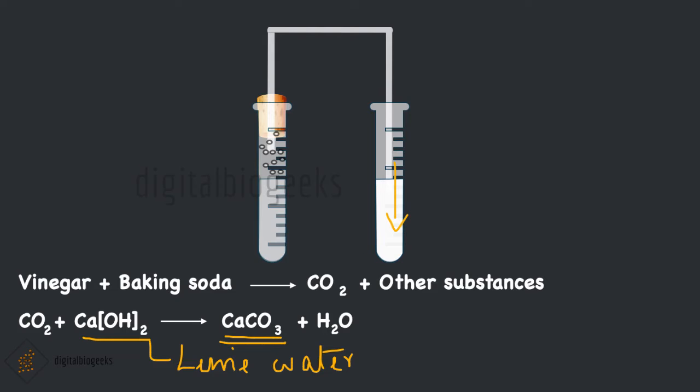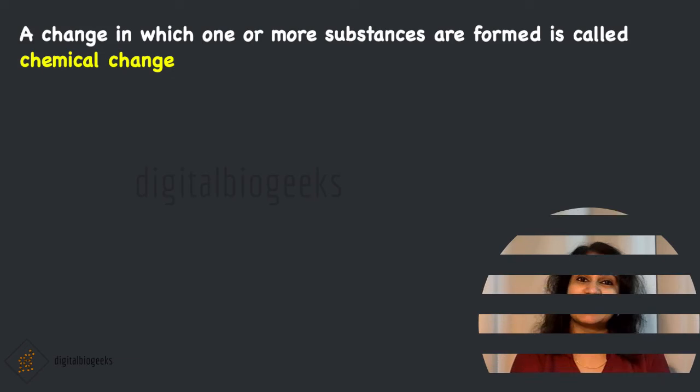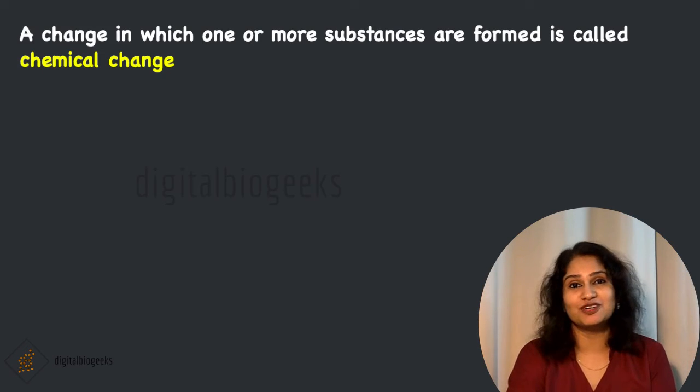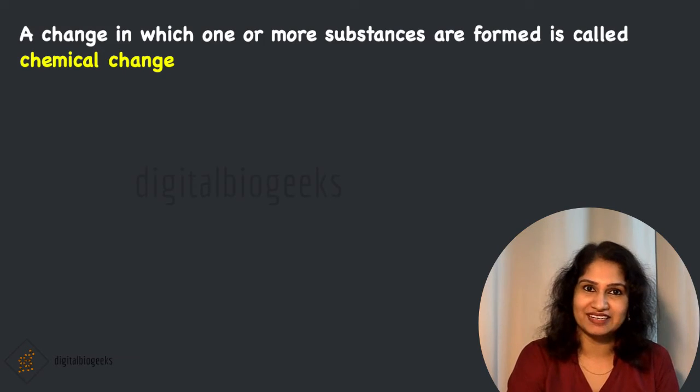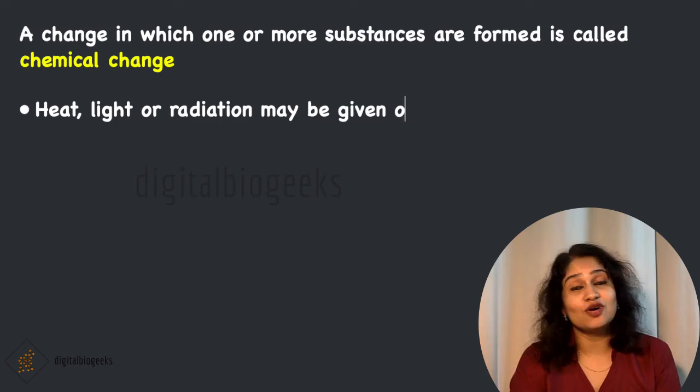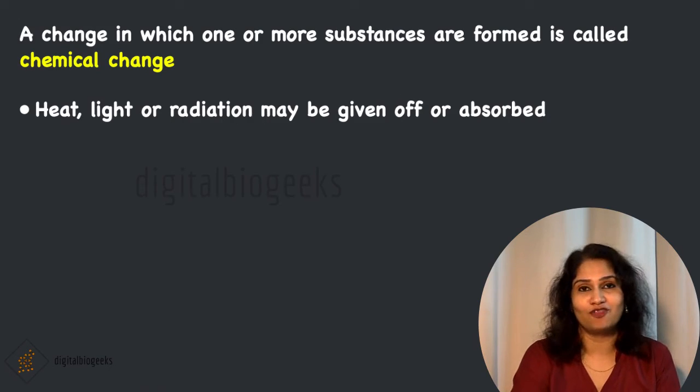In this experiment, we can also see that a new substance is formed as a result of change. A change in which one or more new substances are formed is a chemical change. Along with the formation of new substances, there are some other things that happen as a result of chemical change. Let's see what they are. Heat, light or radiations may be given off or absorbed.